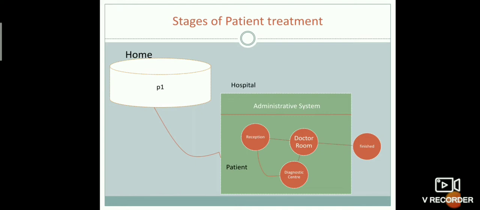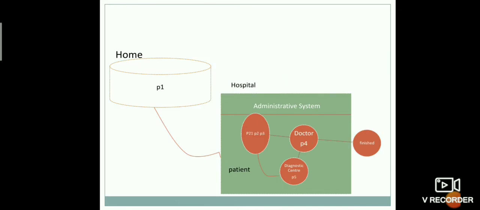Currently, P4 is taking treatment and P3, P2, P21 are in waiting state, that means in reception.